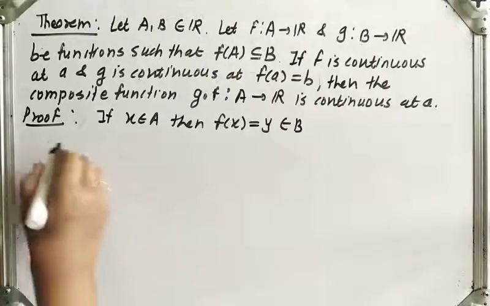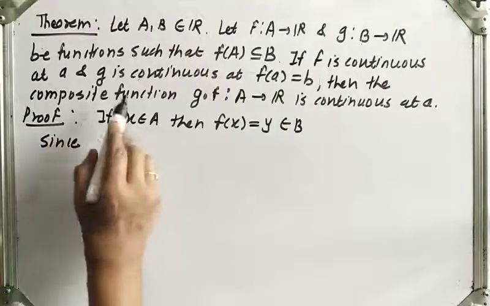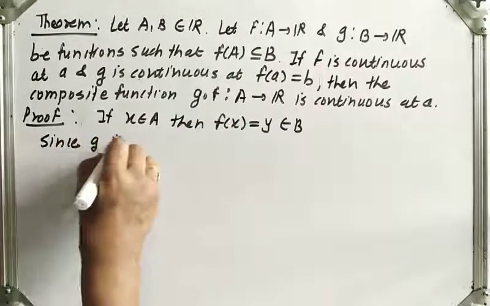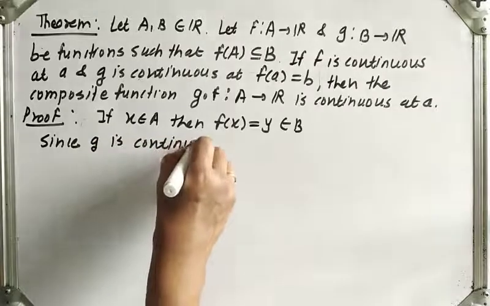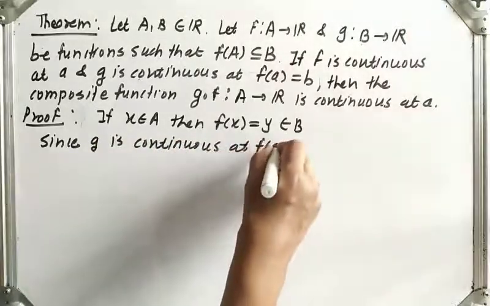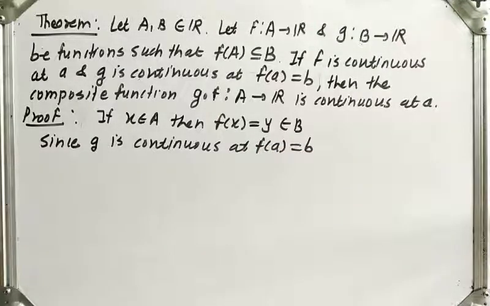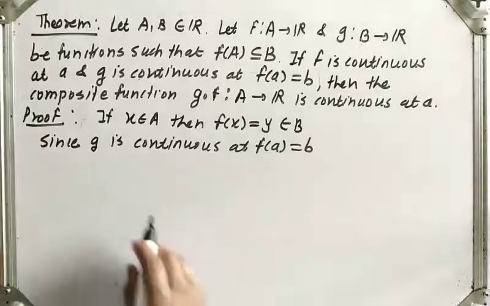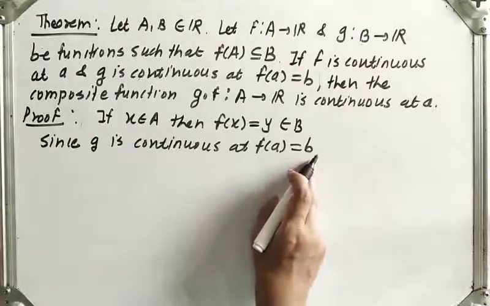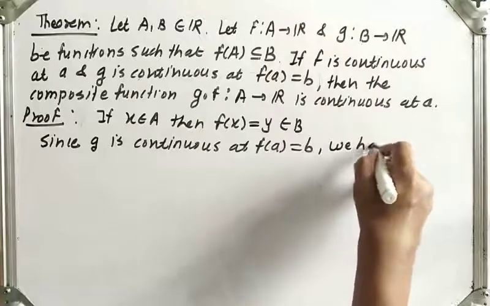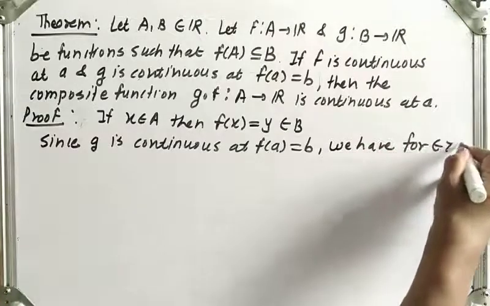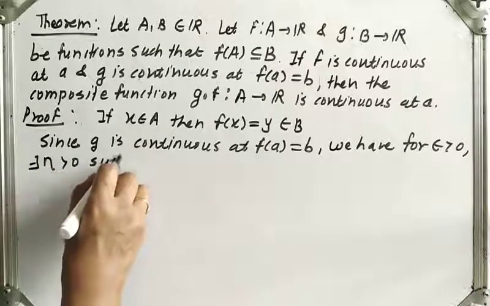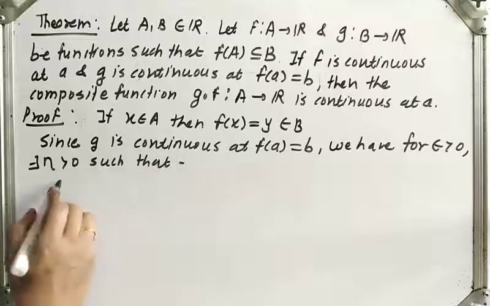Again, what is given? g is continuous at f of a, which is equal to b. So since g is continuous at f of a equal to b, by the definition of epsilon and delta, instead of delta let us use eta. g is continuous at this point, therefore we have, for epsilon greater than 0 there exists eta greater than 0, such that what?